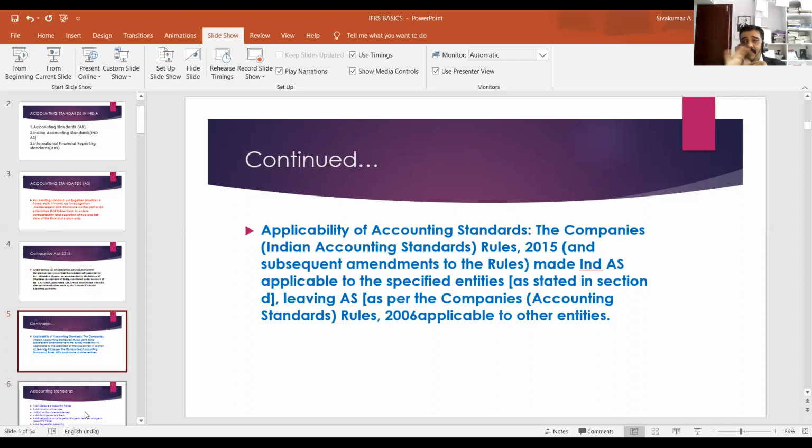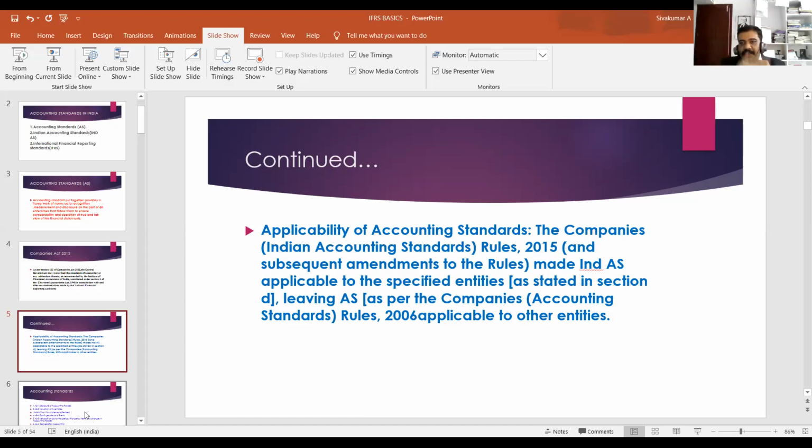Then what are the differences between AS, Ind AS and IAS? IAS is International Accounting Standards. Ind AS is the Indian version of IAS or IFRS. AS is our traditional accounting standards. If you are a joint stock company, you have to follow Ind AS. In India, there is no compulsion to follow IAS. All joint stock companies have to follow Ind AS, the Indian version of IAS or IFRS.